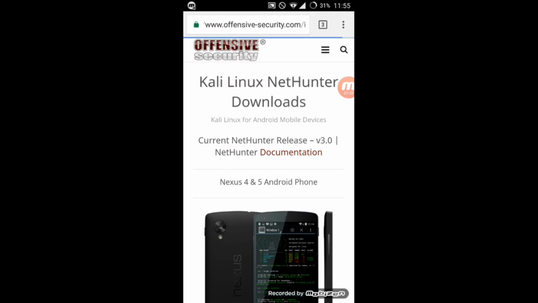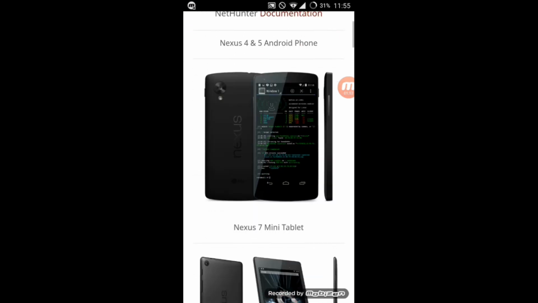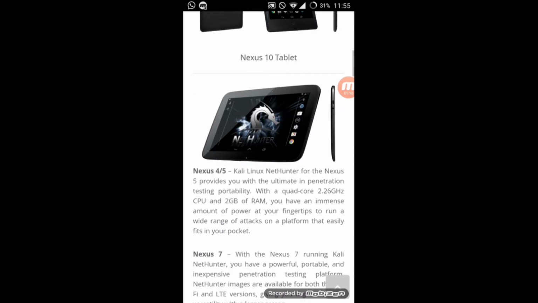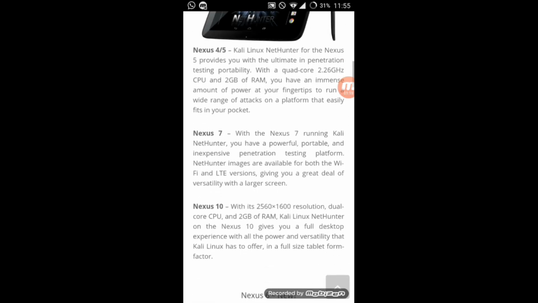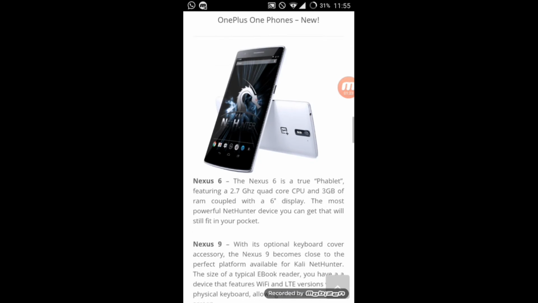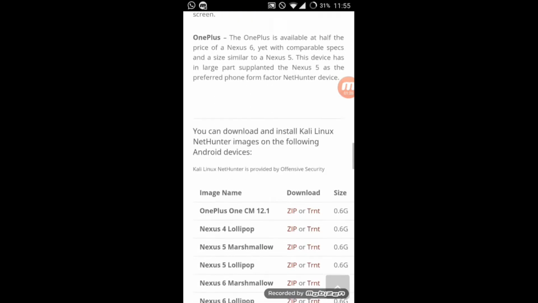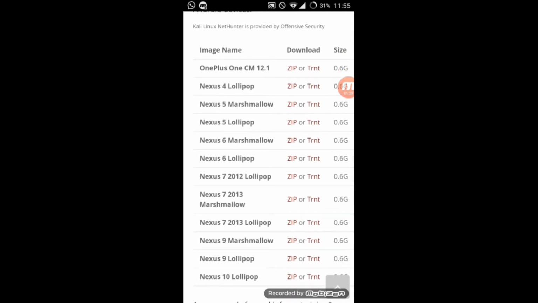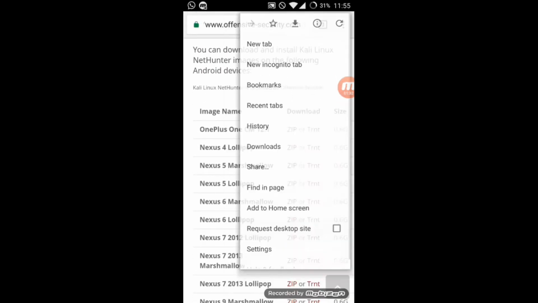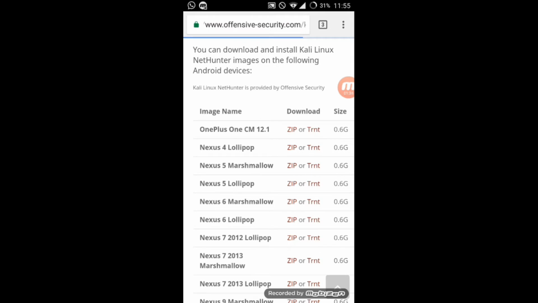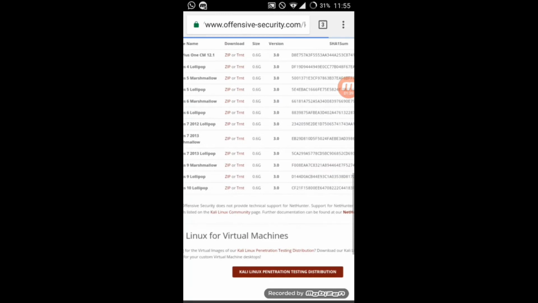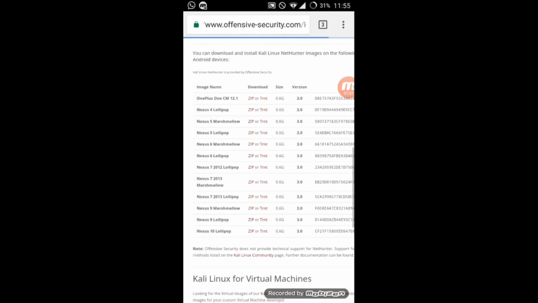Now see, here tap down, slide down, then now see here the images. So make it desktop site. Now see, you can see all the files to download.